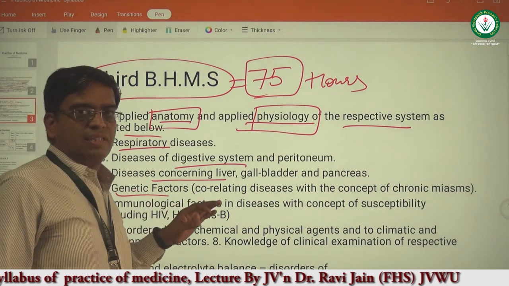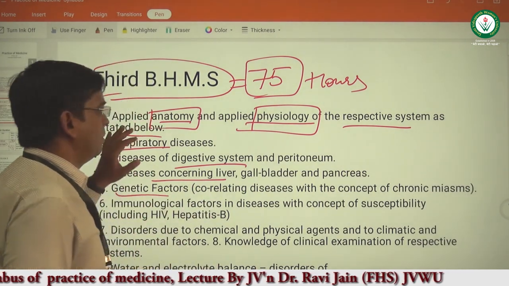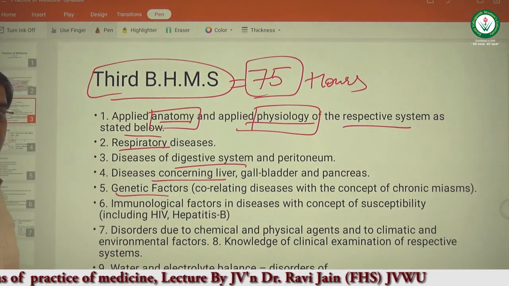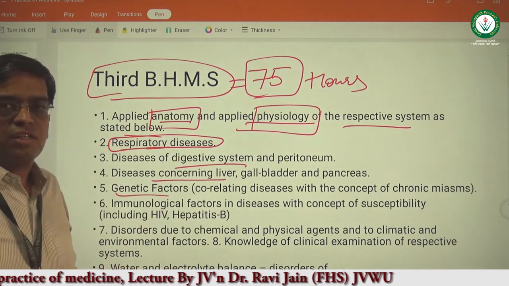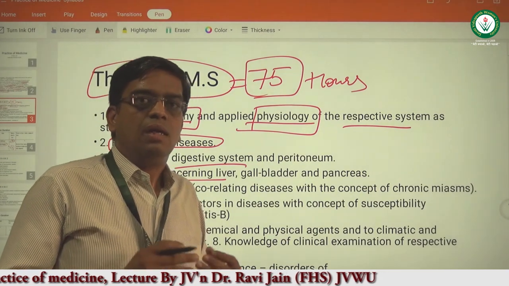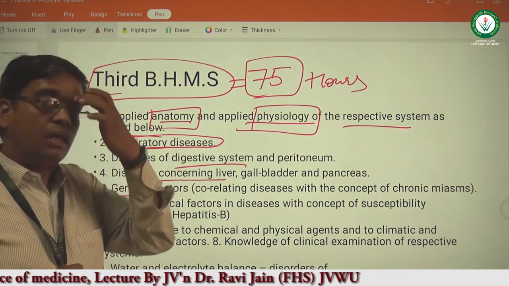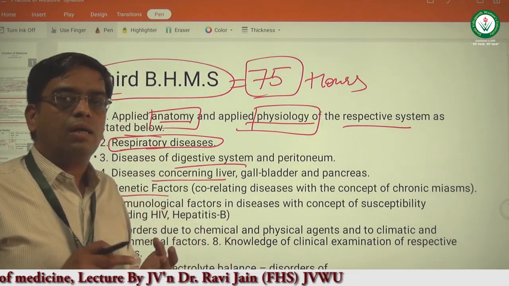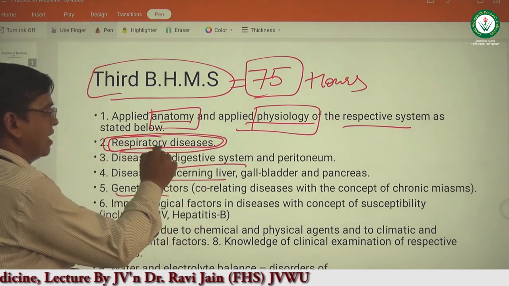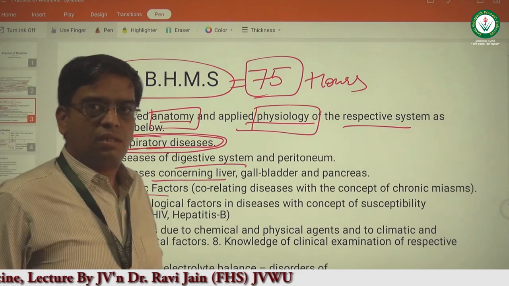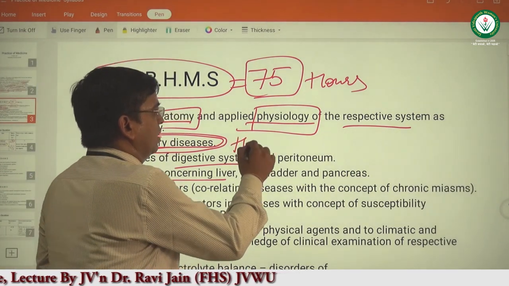In BHMS third year, we will start with the various respiratory diseases, like bronchial asthma, tuberculosis, pneumonia, bronchiectasis and so on, which will be learned along with homeopathic therapeutics.